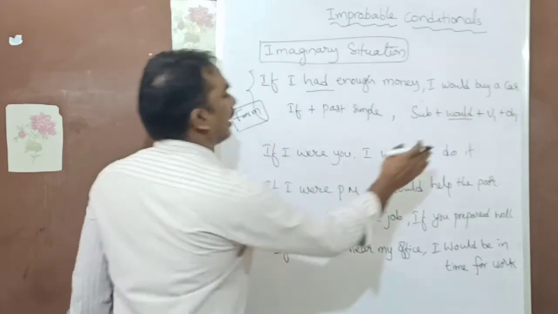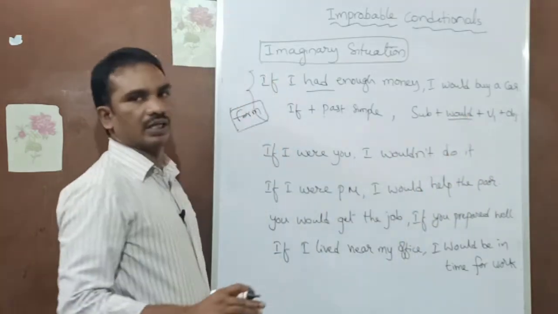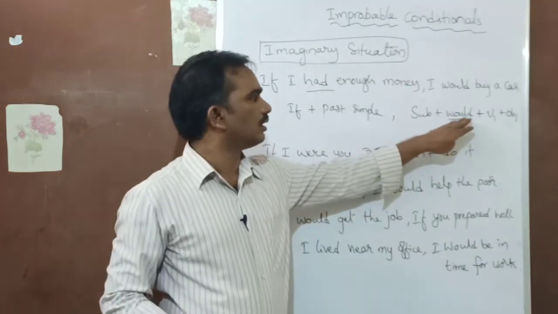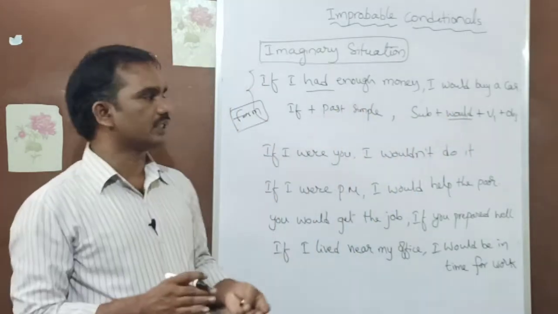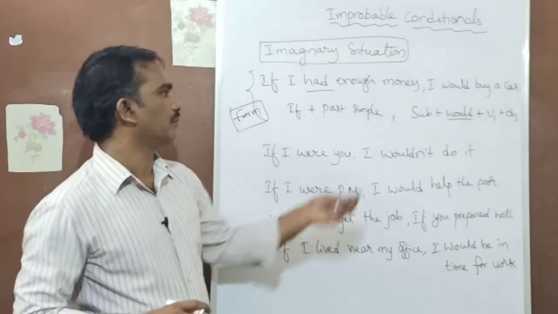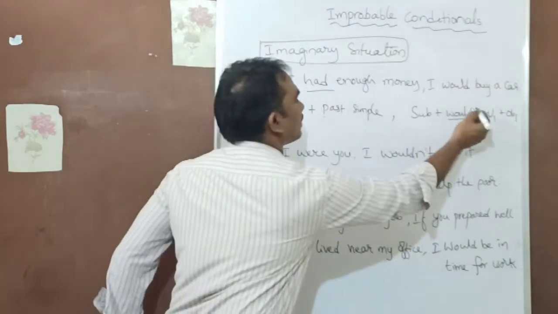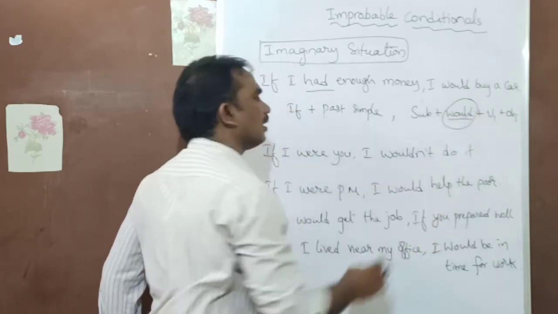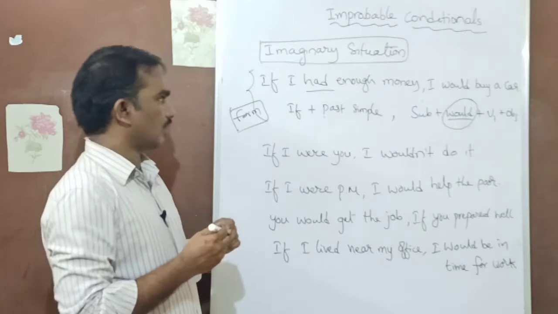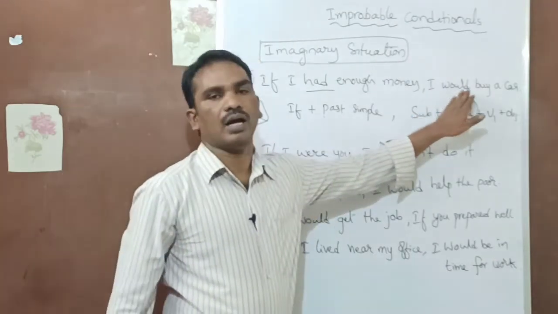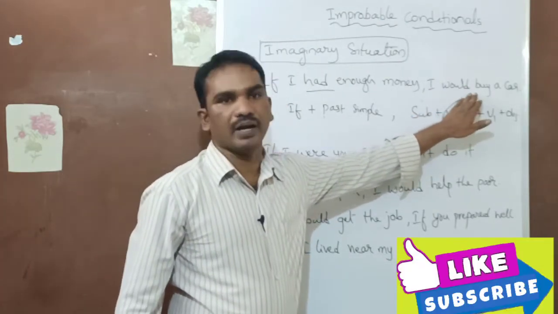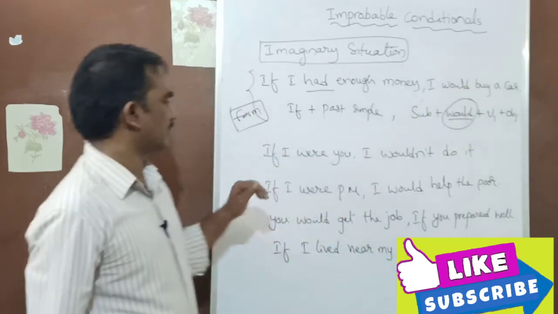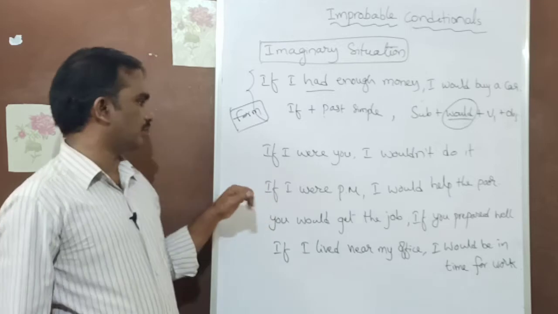So here it's like a future tense, a simple future tense, but it may be present tense or future tense. But here you look at this form: subject plus would plus V1 plus object. So I would buy a car. I would buy a house, etc. Look at the other examples.